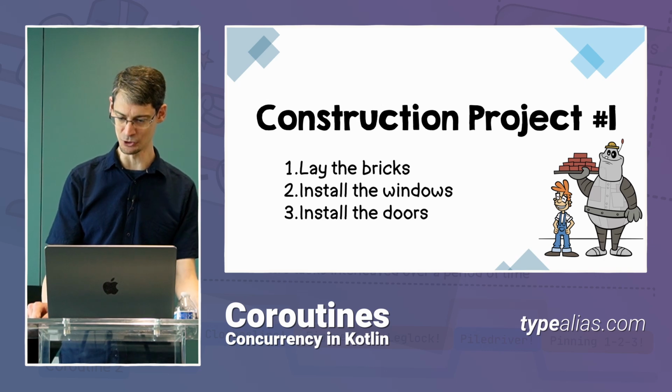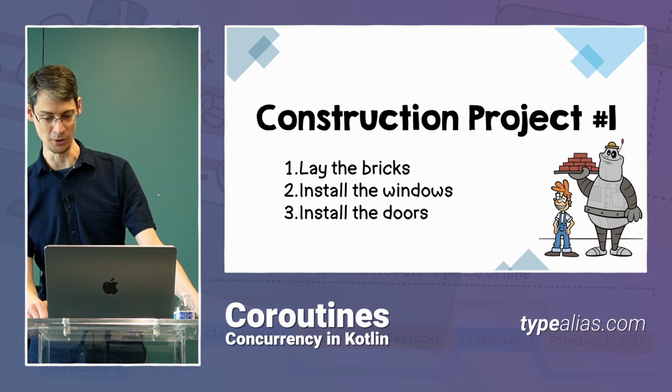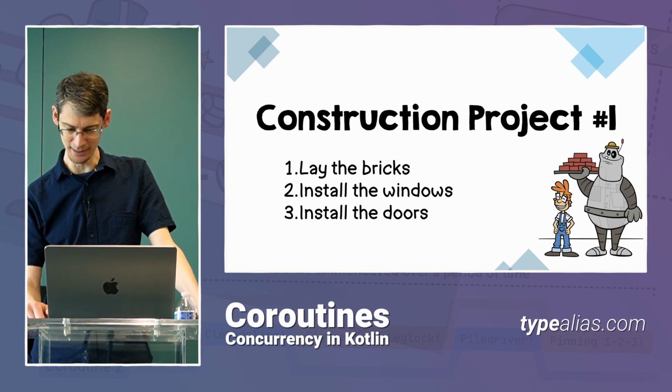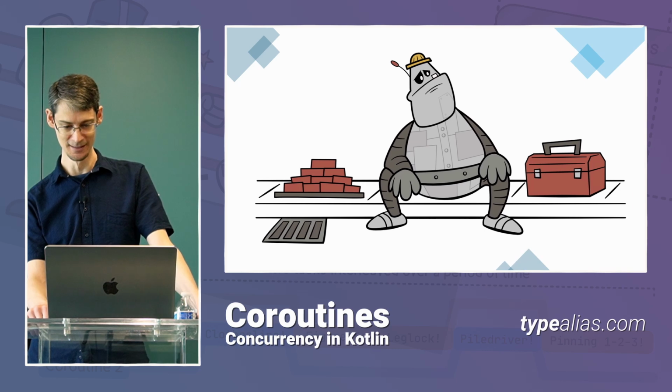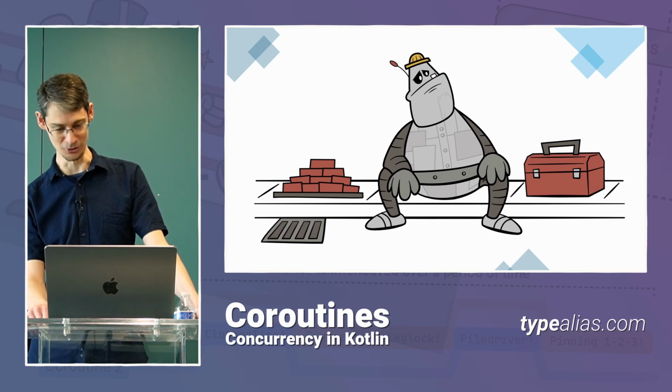Rusty and Bot1 have a large pile of bricks on hand, but the windows and doors are ordered specifically for each project, so they have to be delivered from warehouses. They arrived at the construction site ready to get started, and here's how the day went. Bot1 called the warehouse to order the windows that he needed. The delivery took a long time to arrive, so while he was waiting, he just sat on the curb twiddling his thumbs. And once the truck finally showed up, he got the windows off the truck.